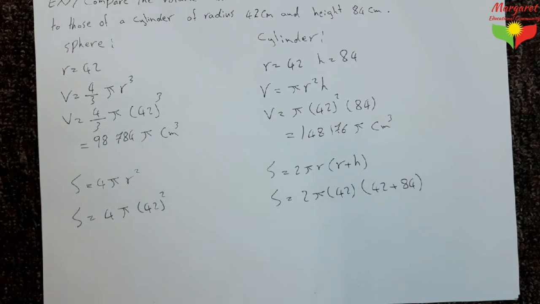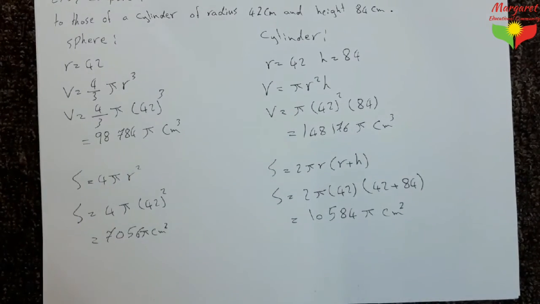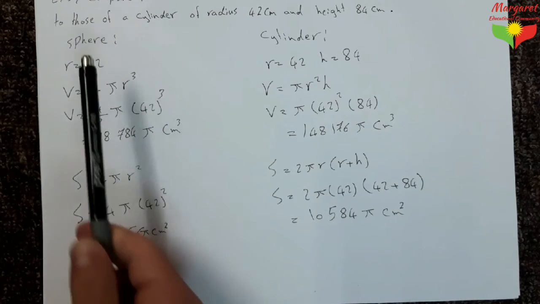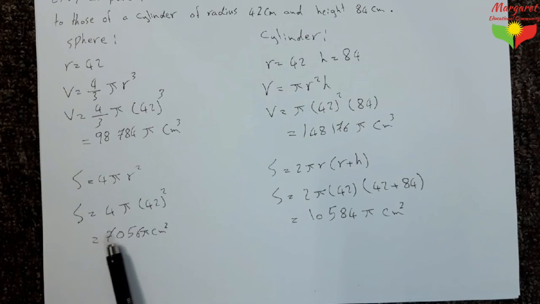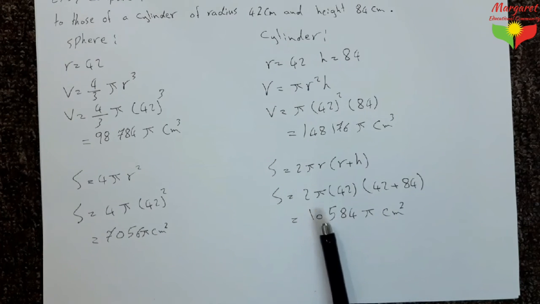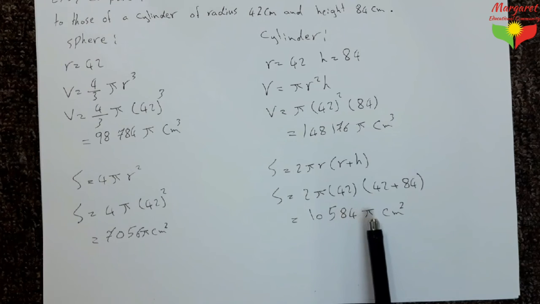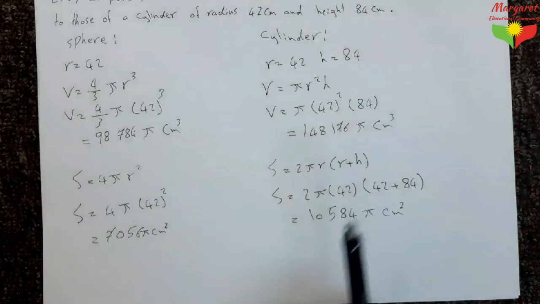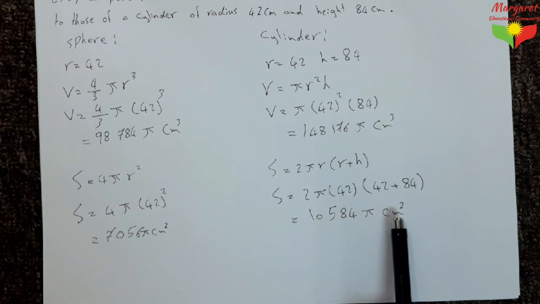Also, the multiplication is on you. So, the surface area of the sphere equals 7056 times pi centimeter squared, and the surface area of the cylinder equals 10,584 times pi centimeter squared. So, the cylinder also has a greater surface area than the sphere.